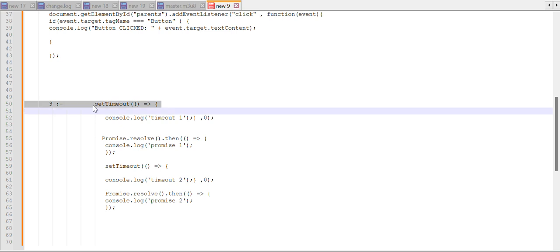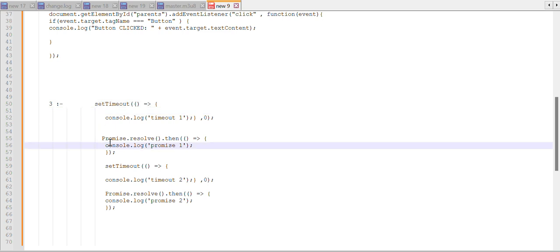The timeout question is basically about understanding the event loop: synchronous code, micro tasks like promises and mutation observers, and set timeout. You need to understand that first.